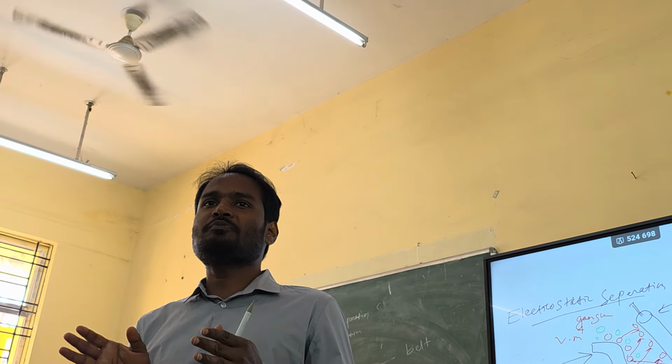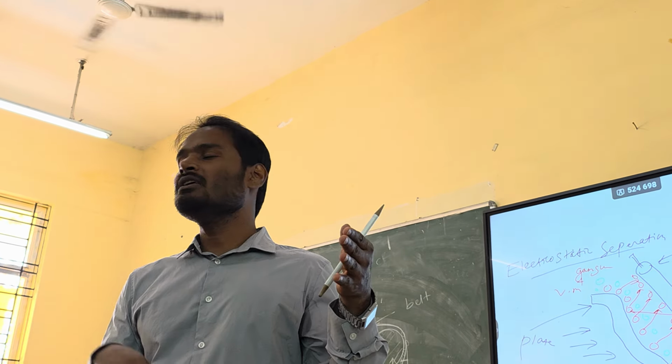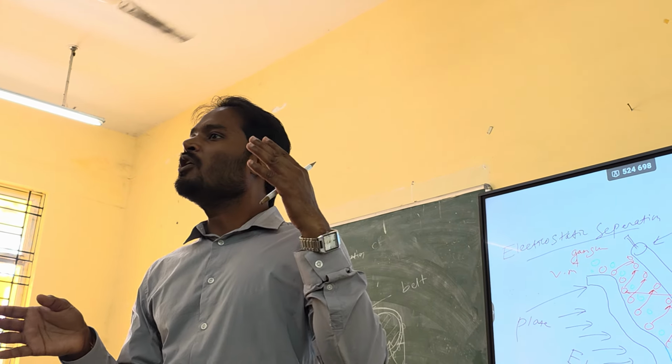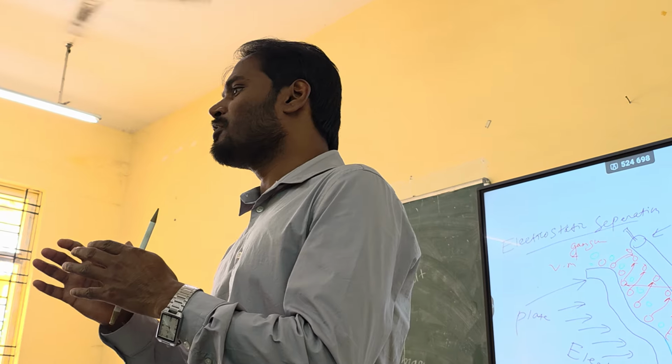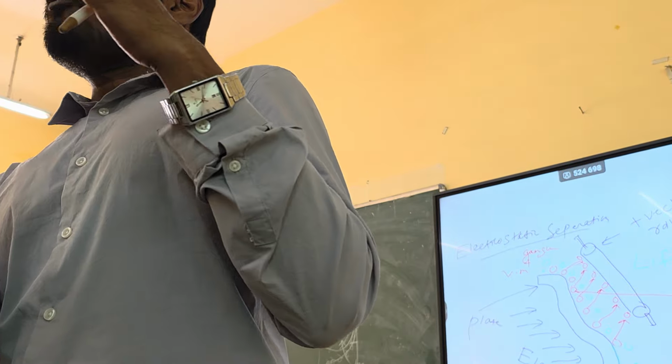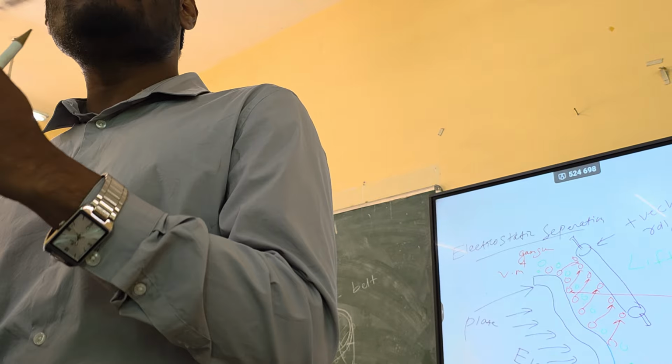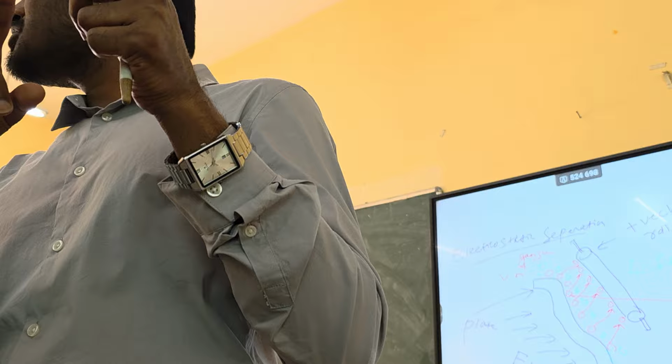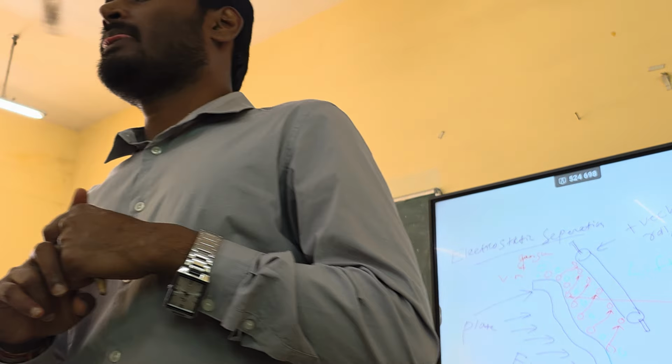So you can write a difference between high tension separation and electrostatic separation. Electrostatic separation works on the principle of lifting effect. High tension separation works on the pinning effect, because on the roller some charged particles are pinned. And for electrostatic separation, the voltage is very less. But in high tension separation, the voltage will be very, very high.